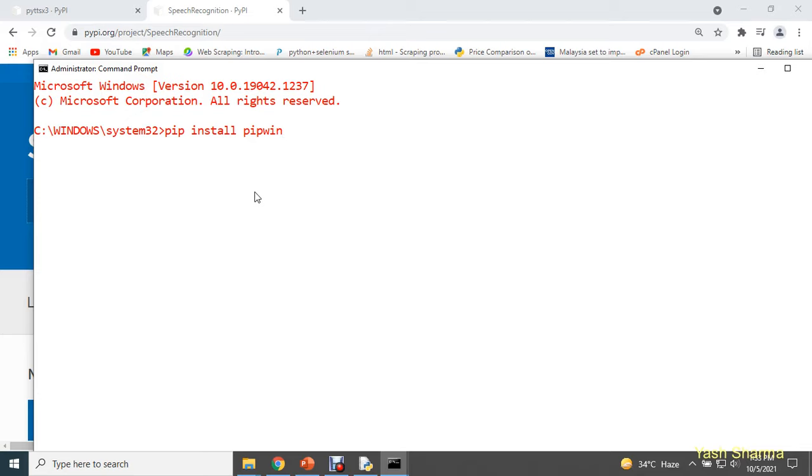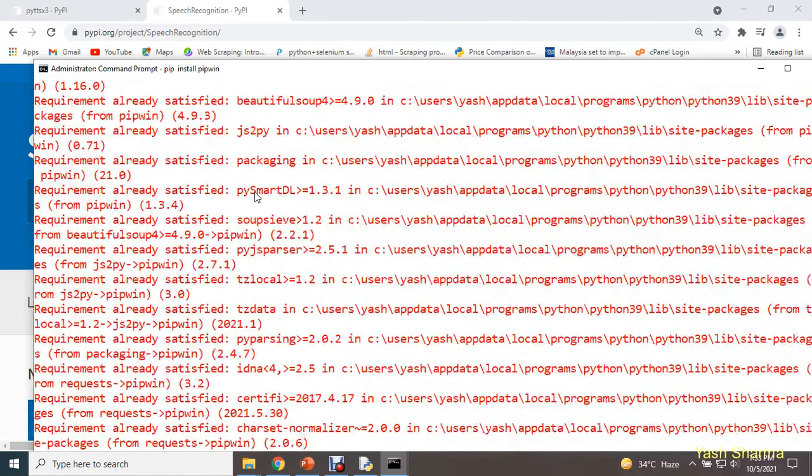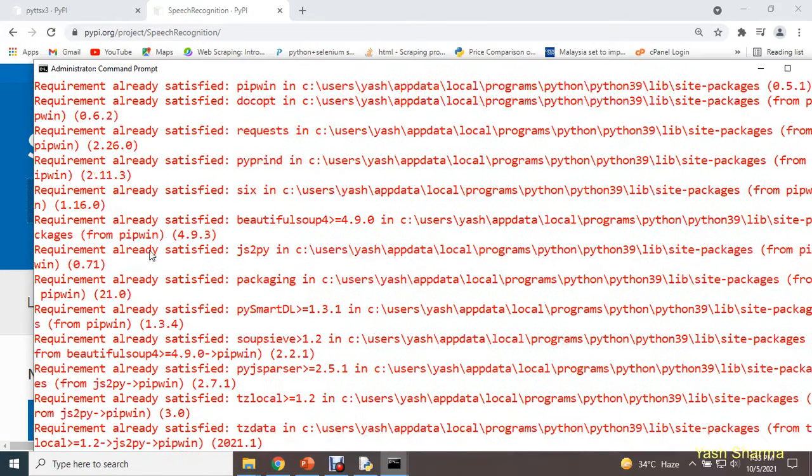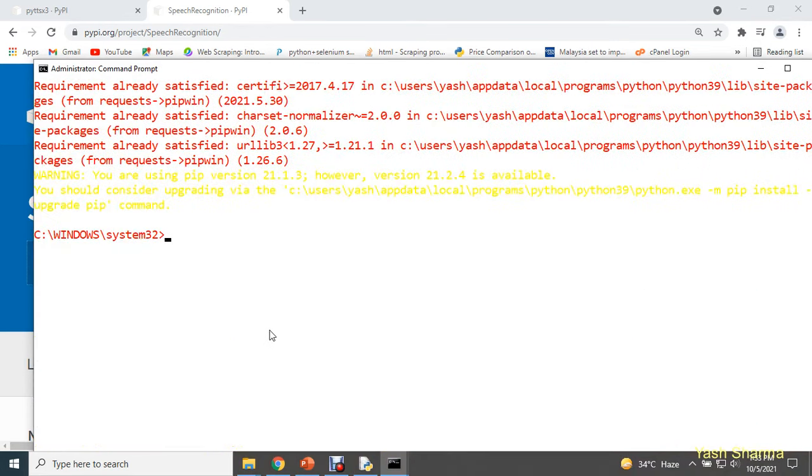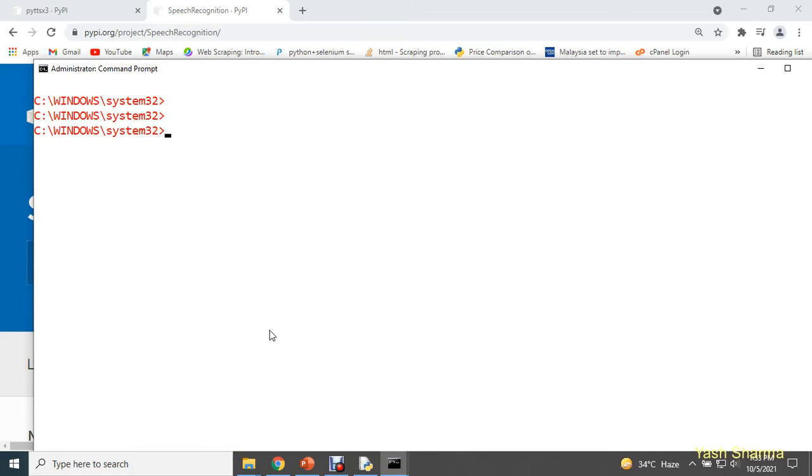You may have some errors and warnings, you can ignore them, but it should print successfully installed pipwin. If I press enter, in my case it's already there, so I'm going to get the message requirement already satisfied. Now after installing pipwin, guys you need to type in pip install PyAudio.